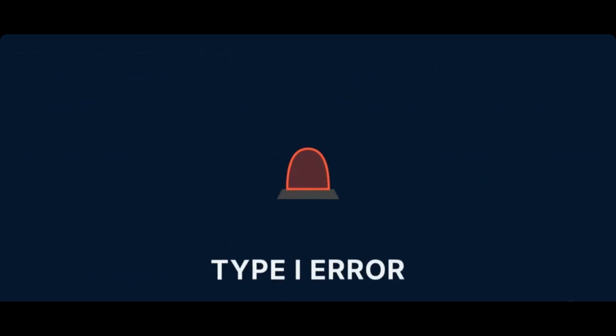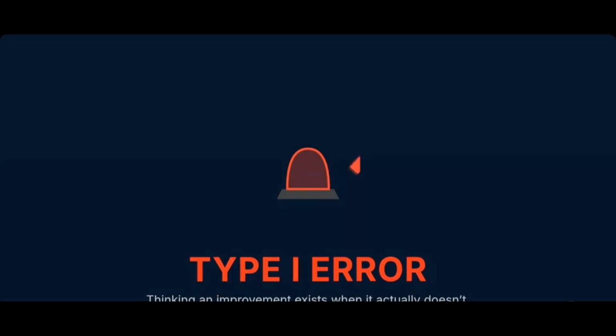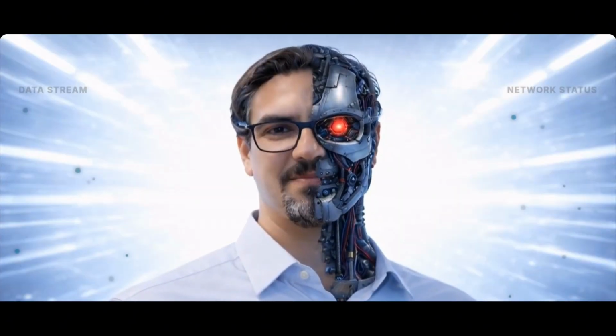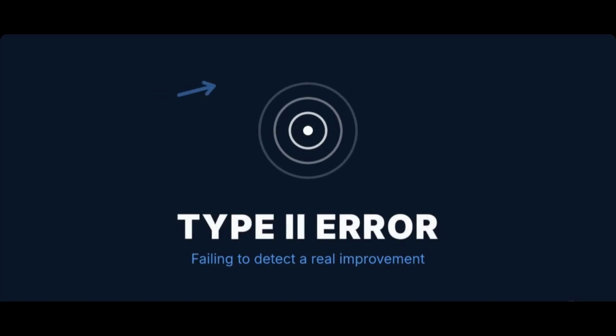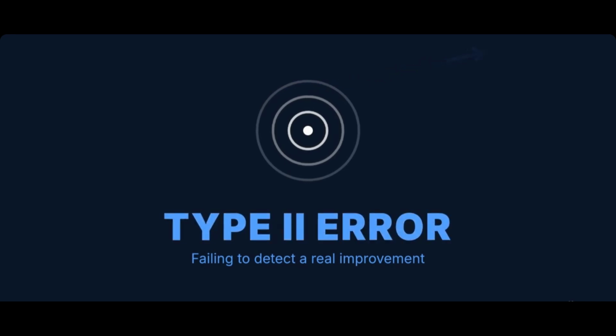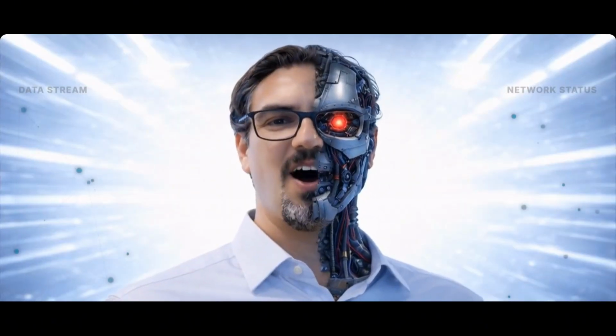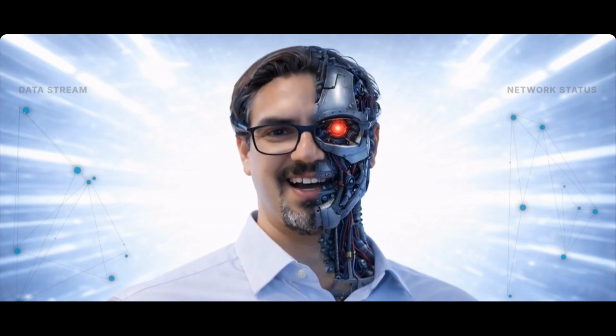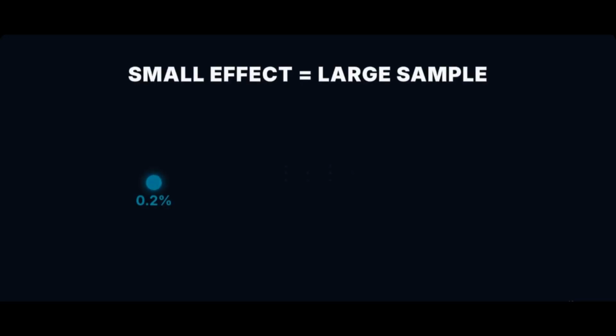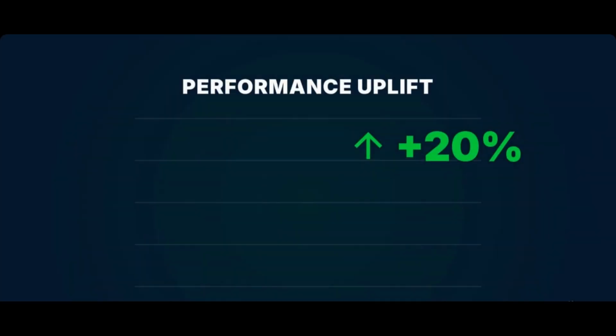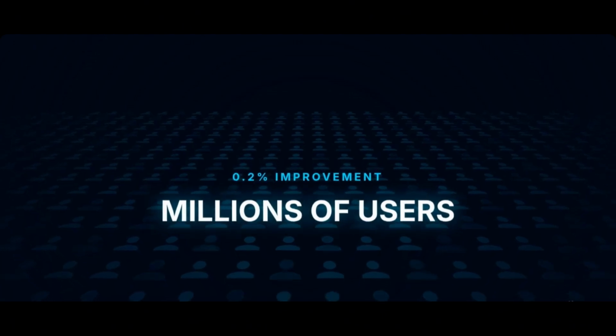Type 1 error, thinking an improvement exists when it actually doesn't. Basically a false alarm. Type 2 error, failing to detect a real improvement that actually exists. And here's the important part. All of these choices directly affect sample size. The smaller the improvement you want to detect, the more users you need. Detecting a massive 20% uplift is easy. Detecting a tiny 0.2% improvement may require millions of users.